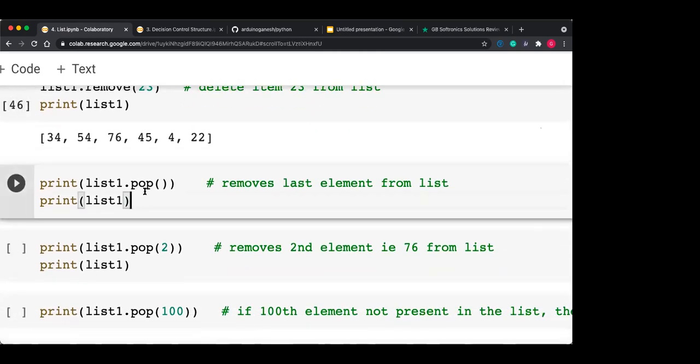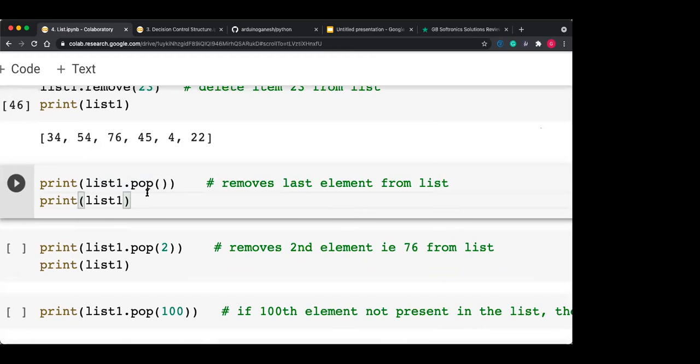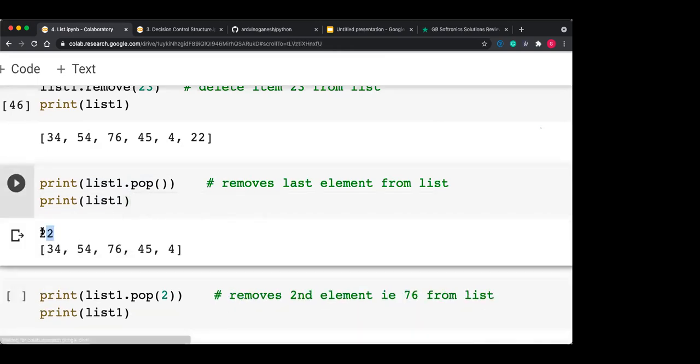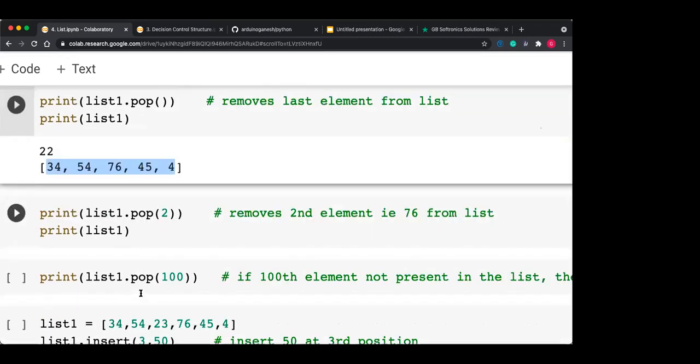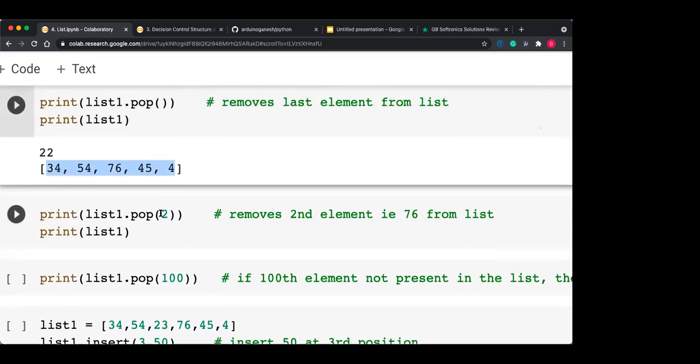It removes the last element. Which is the last element added? 22. So 22 got removed and you will get the list without 22. Getting this pop function? It is very similar to a stack operation. Pop removes from the last, removes the last item.